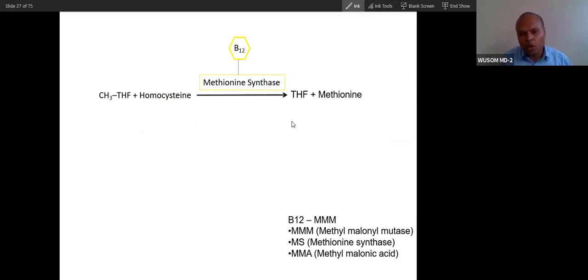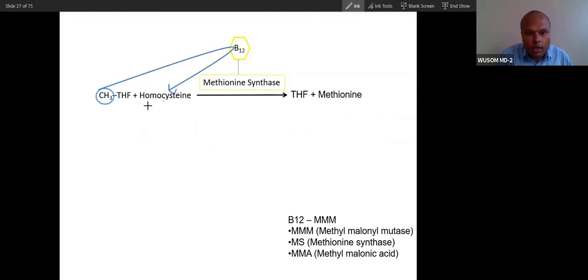So this is a very easy enzyme, and I don't know why students don't remember this. It is very, very important. In both reactions, vitamin B12 is very important. The methyl group of methyl tetrahydrofolate is transferred to homocysteine.